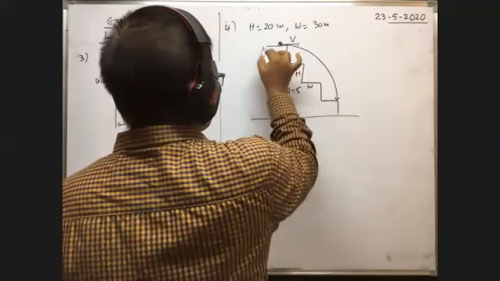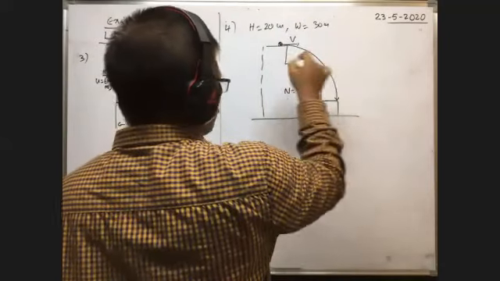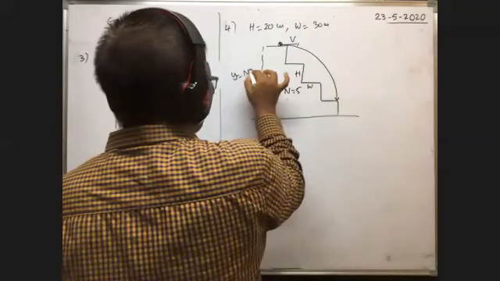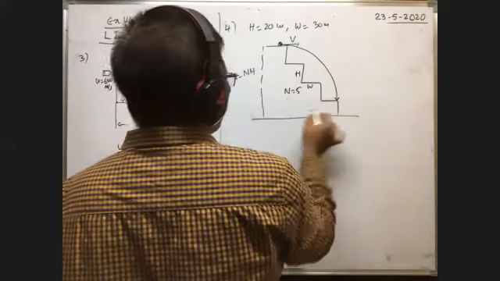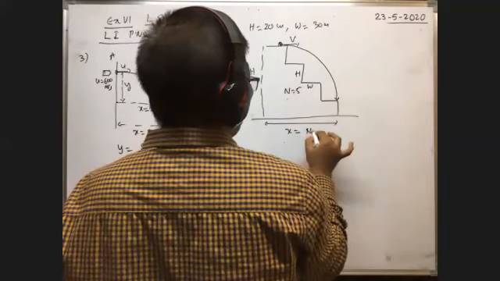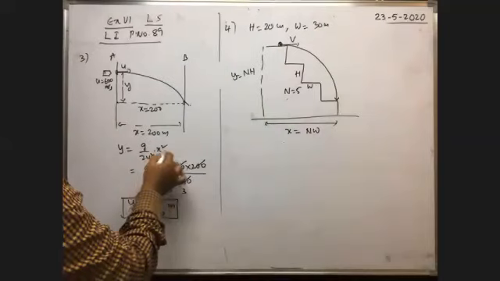Then whenever it hits the fifth step, before it makes the collision with the fifth step, what is the vertical distance traveled? Y is equal to n into h. Similarly, at the same time, what is the horizontal distance traveled? X is equal to n into w. So what is the relation between y and x? Same relation.